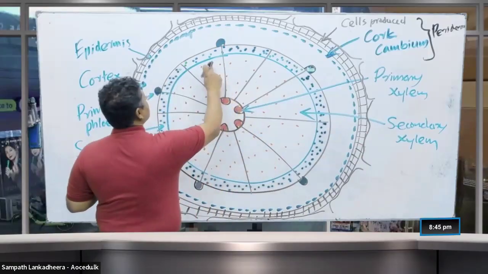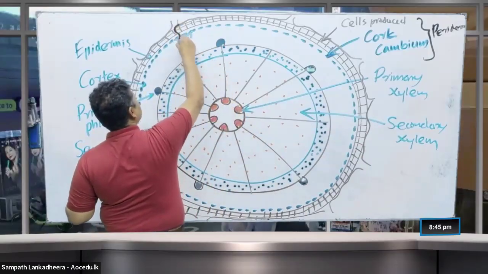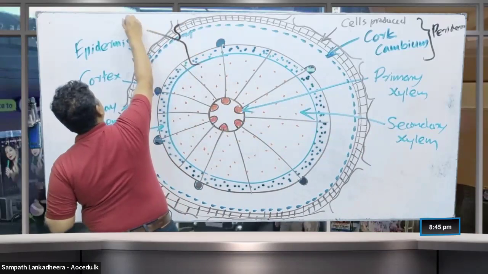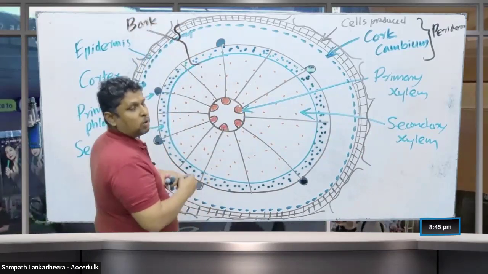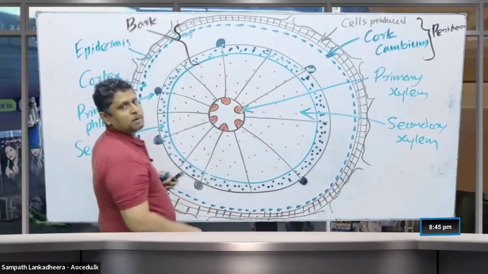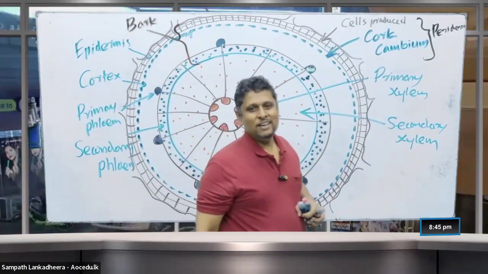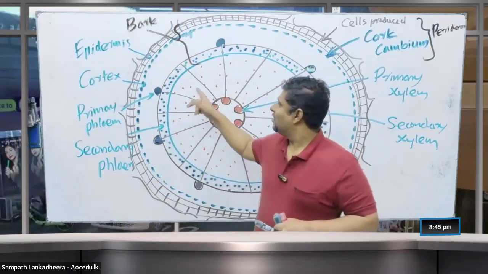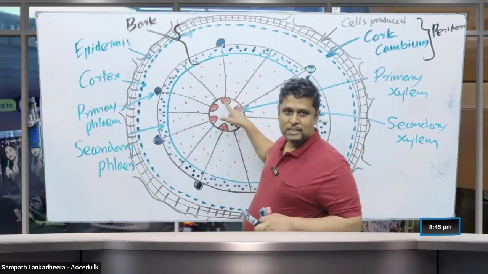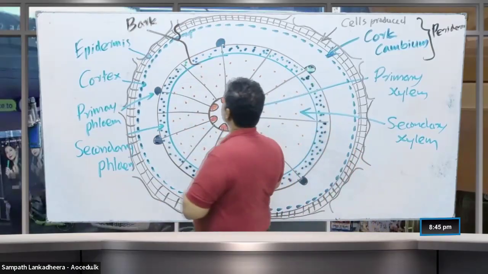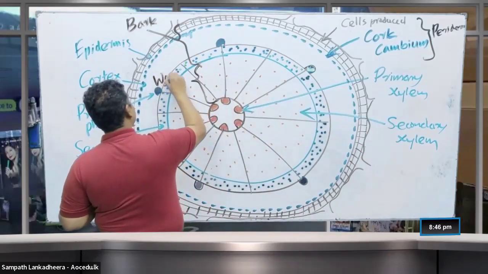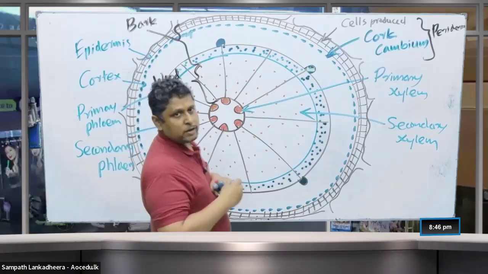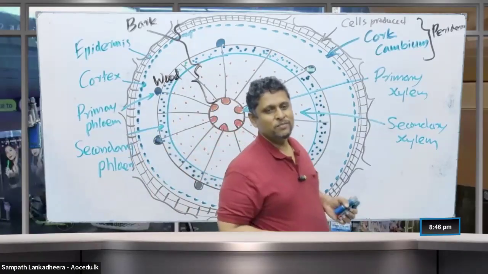So if this is the vascular cambium, all tissues outside the vascular cambium we call bark. That is bark. Tissues from the vascular cambium to the inside we call the wood. So this part is the wood. We talked about the wood and the bark.